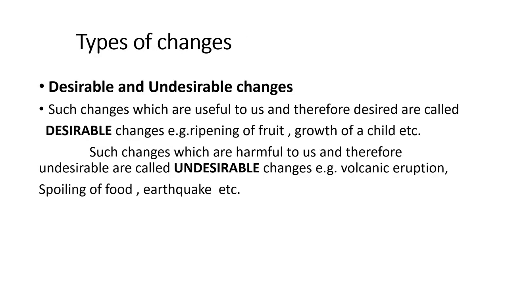Now students, we will take the second type of classification, that is desirable and undesirable changes. Such changes which are useful to us and therefore desired are called desirable changes. For example, ripening of fruit, growth of plant, or growth of a child, etc.